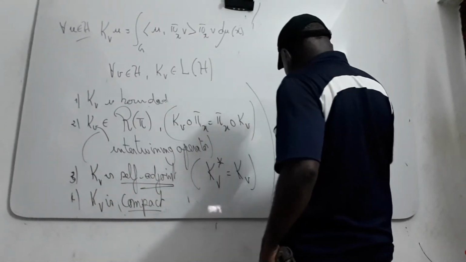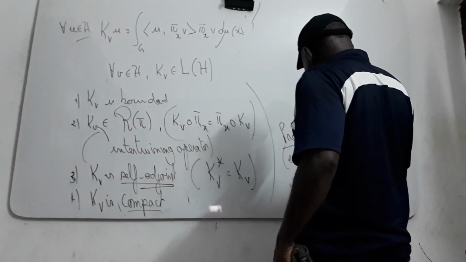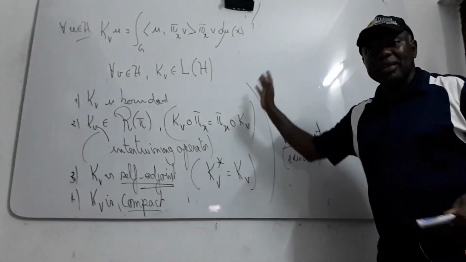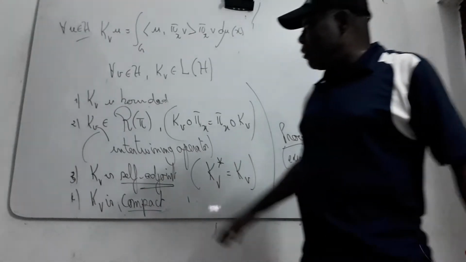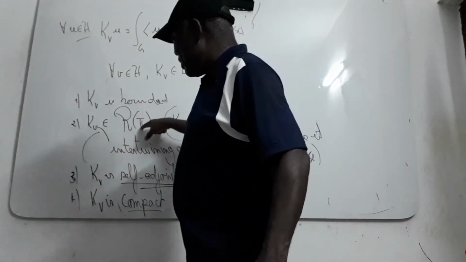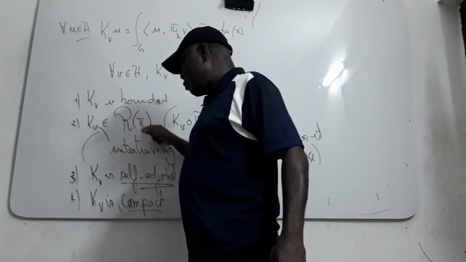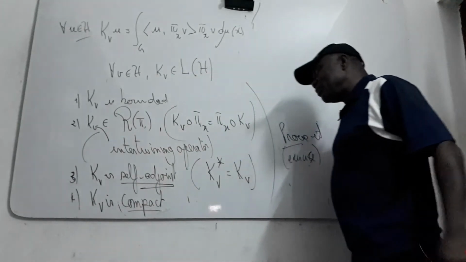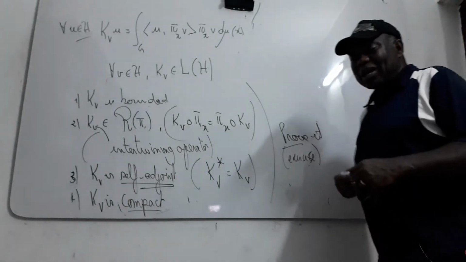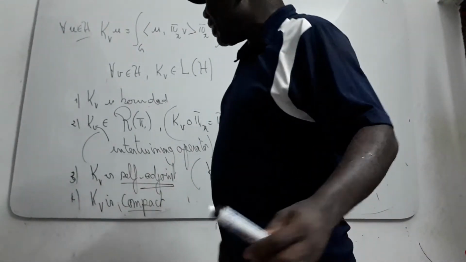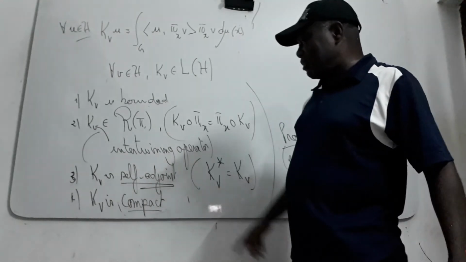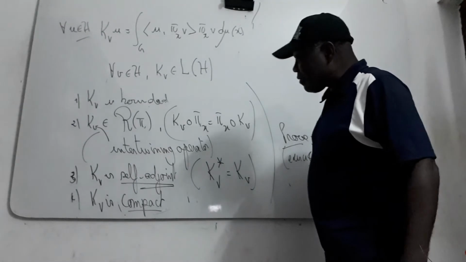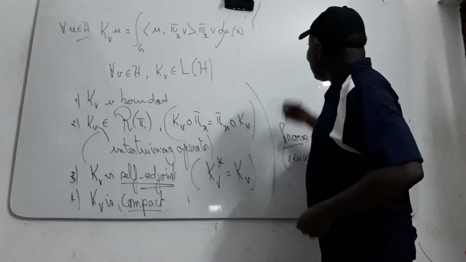You have all the details in my book: the fact that this operator is bounded, that it intertwines the representation, that it is self-adjoint, and that it is compact. Then you use another property: if you have an operator which is self-adjoint and compact, then the eigenspace is finite dimensional.